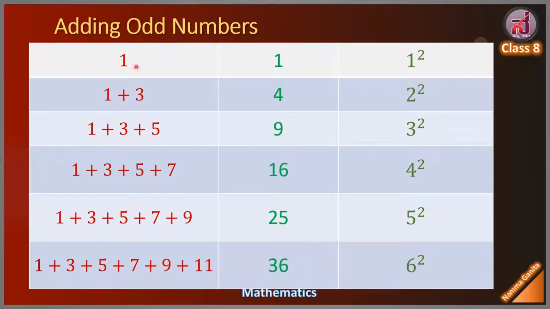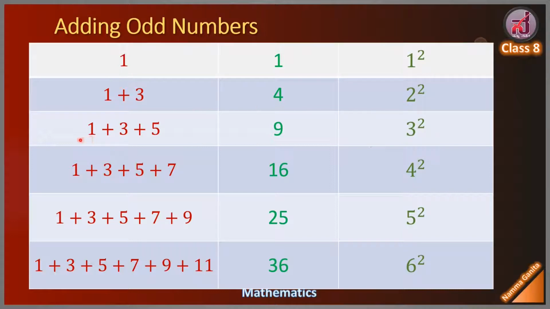We can write 1 as 1 square. 1 equal to 1 square. Now consider the first 2 consecutive odd numbers 1 and 3. Add these two numbers, 1 plus 3, that is equal to 4. We get 4. 4 is a perfect square. We can write 4 as 2 square. Therefore, sum of first 2 consecutive odd numbers is 2 square.